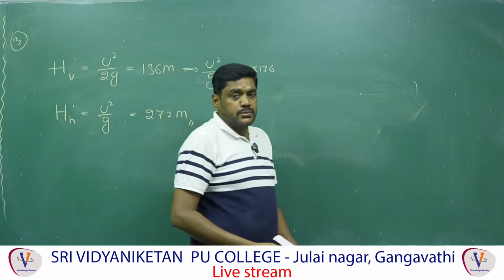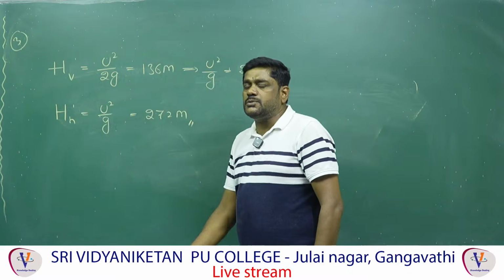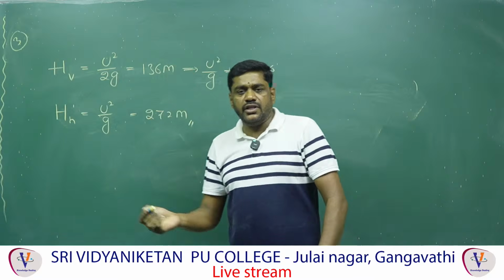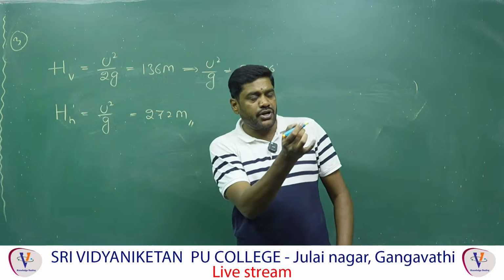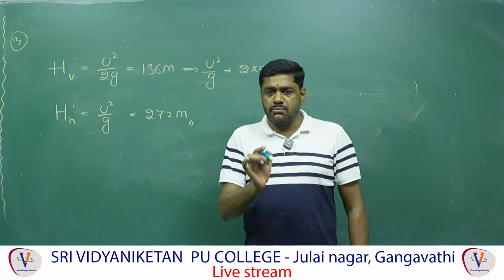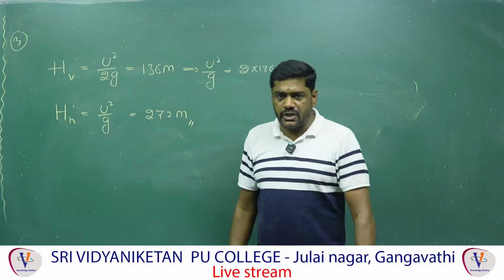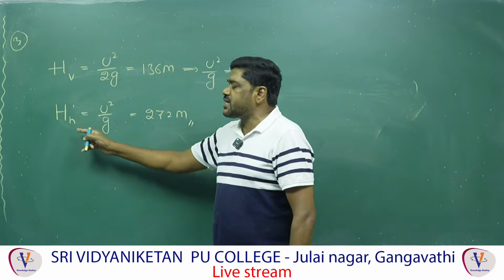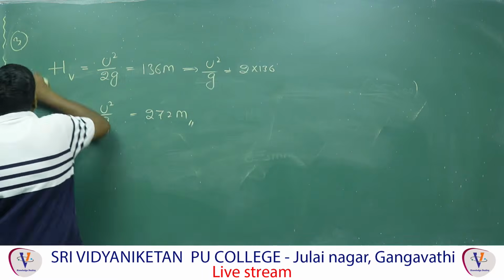That is the maximum horizontal distance, and that is the maximum vertical distance when the body is projected vertically upwards. When you project a body in an oblique direction, making an angle theta equal to 45 degrees, the horizontal range becomes maximum. That is nothing but the maximum range, R is equal to U square by g, and the answer is 272 meters.